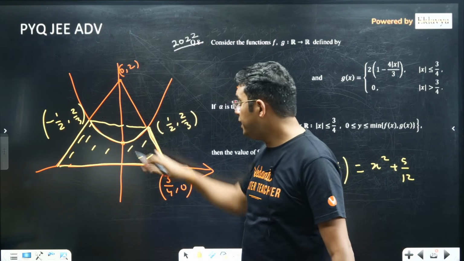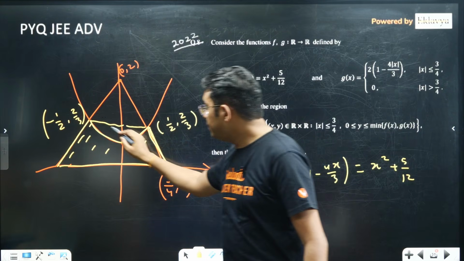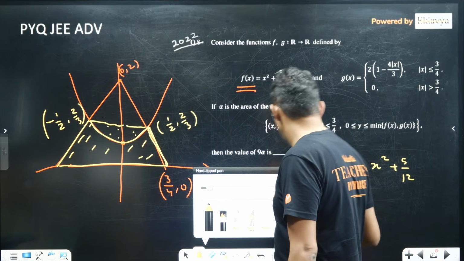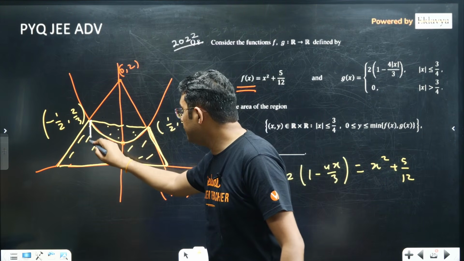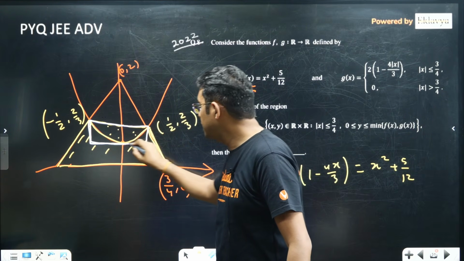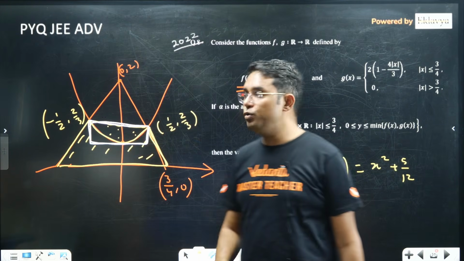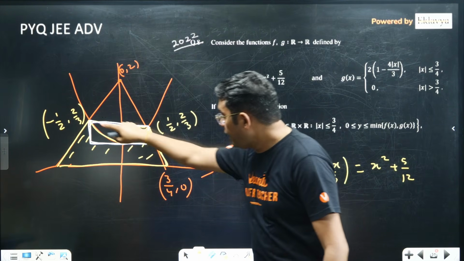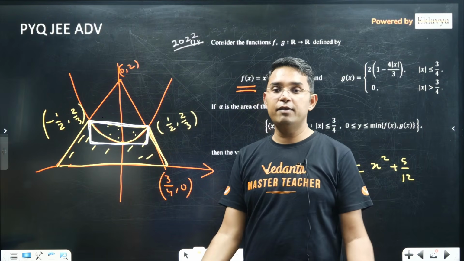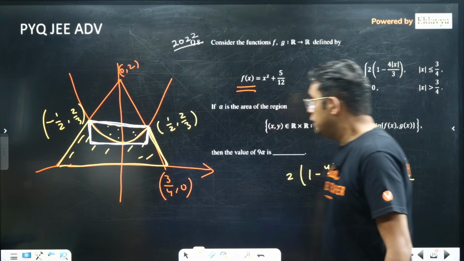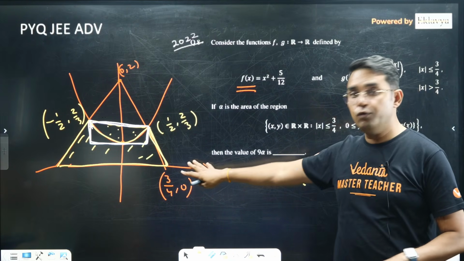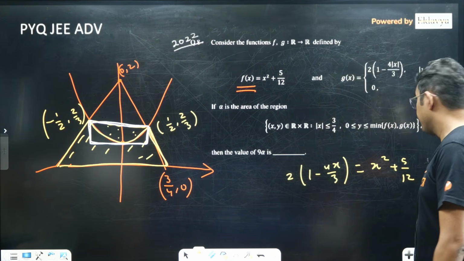Now you can find the area of this trapezium directly, and this area that is between the parabola can be found using the 2/3 thing easily. You just have to find the area of this rectangle, and 2/3 of it will give you this parabolic area. So find the area of the trapezium, subtract 2/3 of this rectangle, and that will give you the answer. The solution of this question is also given in my session notes. Still, if you find any difficulty, you can go through there.